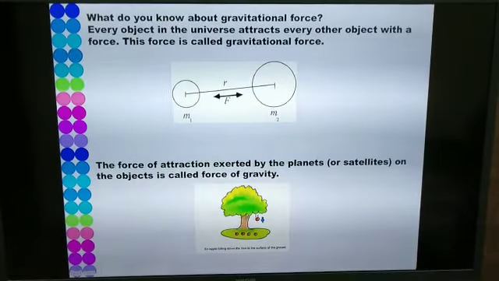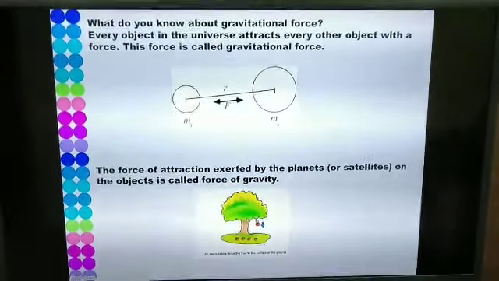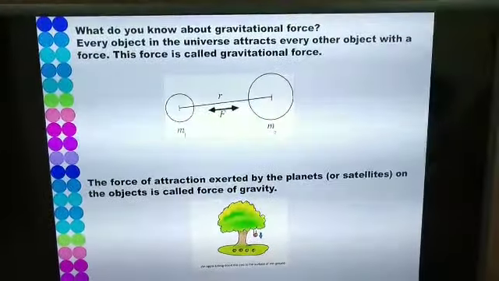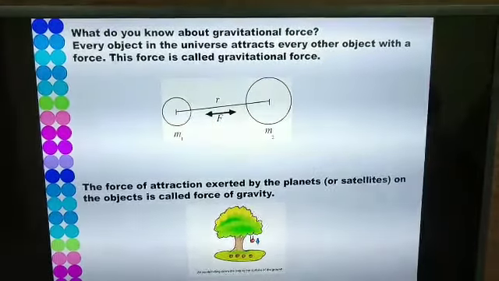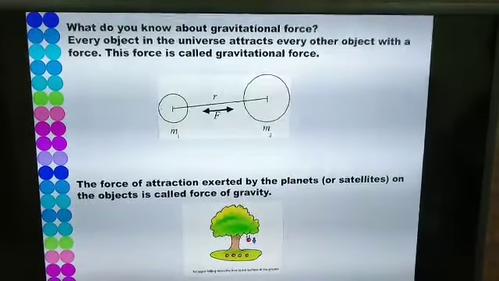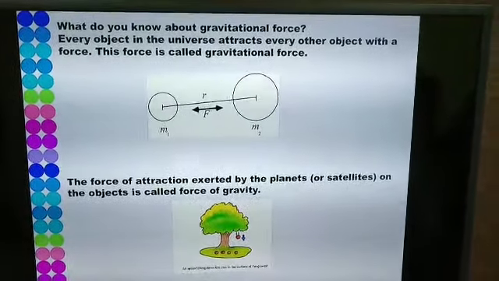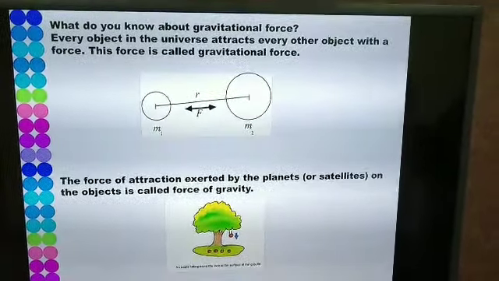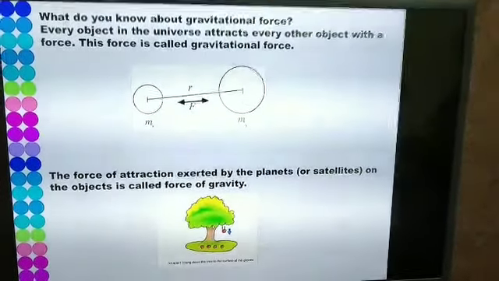In this topic, we are going to learn the difference between gravitational force and force of gravity. Now, whenever we speak about gravitational force, the first person who comes to our mind is Sir Isaac Newton. So, what exactly is gravitational force?